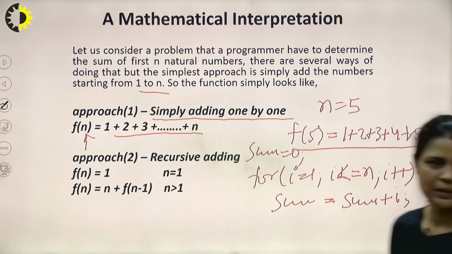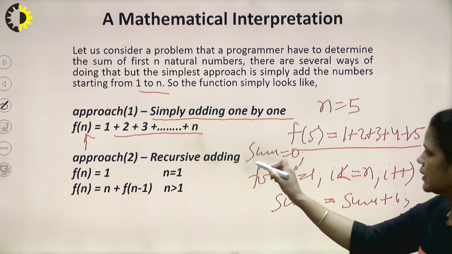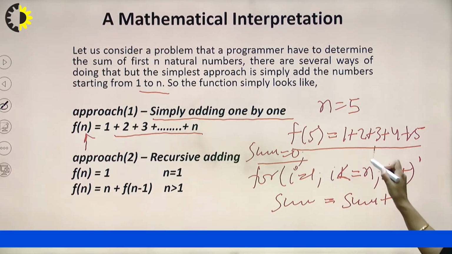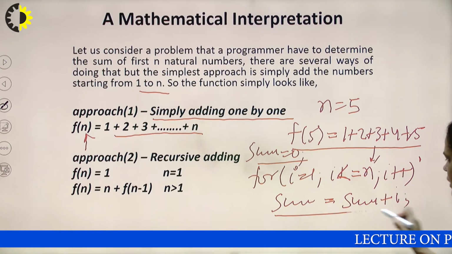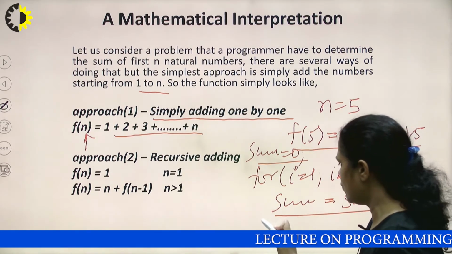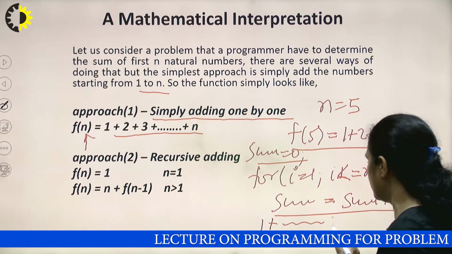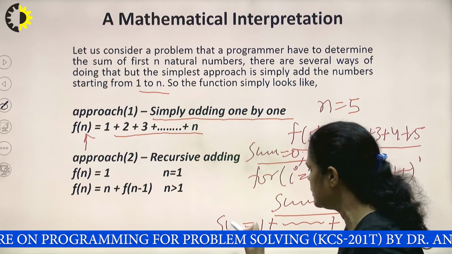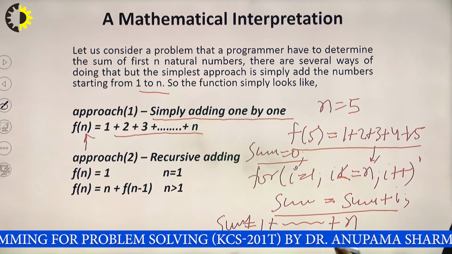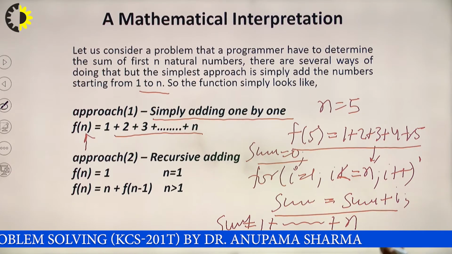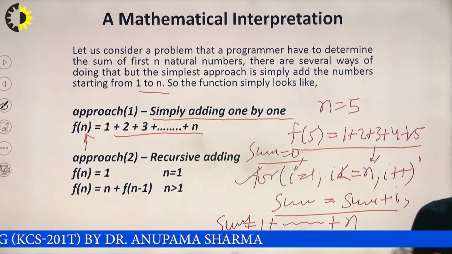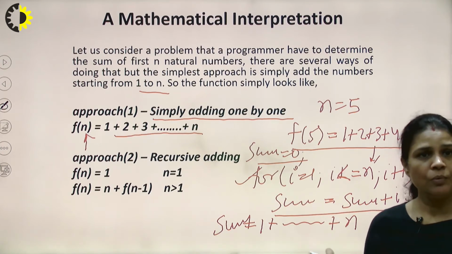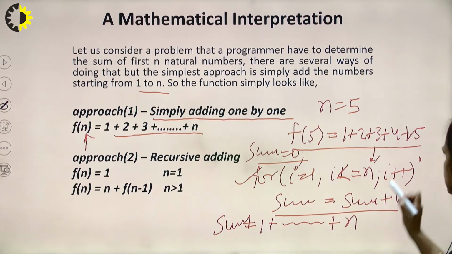Sum is an integer type variable. Initially its value is 0, and we start i from 1, and it goes up to n. This way we get the addition of 1 to n in the variable sum. So this is known as the iterative process. When we apply a loop to solve a particular problem, it is known as the iterative process. Now come to the recursive process.